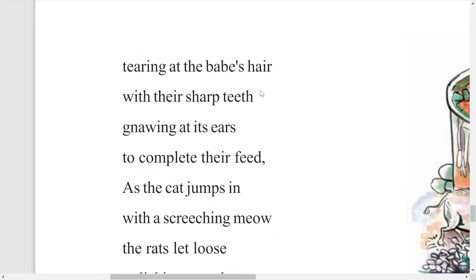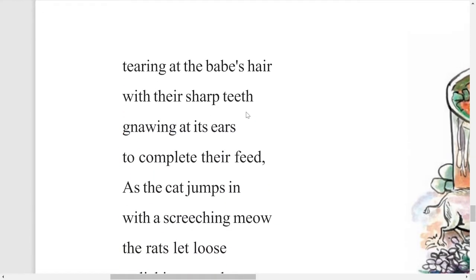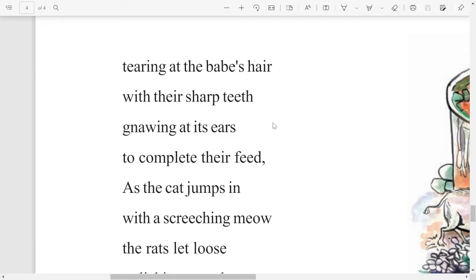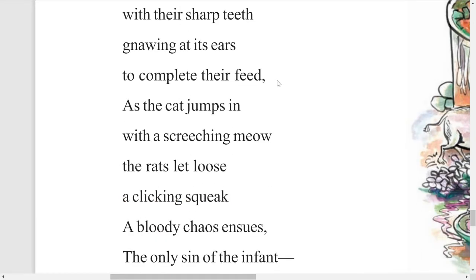Staring at the baby's hair with its sharp teeth, groaning at its ears to complete their food. So, there we can see these two animals, one is cat, another one is rat, both are there. So they are trying to tear the baby's hair with their sharp teeth, gnawing at its ears. Okay, that means they are just like shouting, making different sounds and all. They were trying to eat the baby to complete their feed. They were trying to complete all the baby.